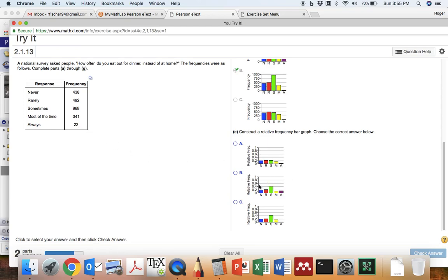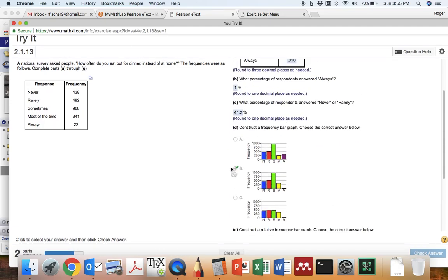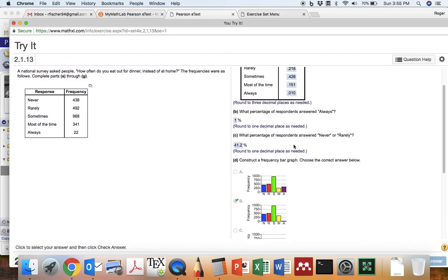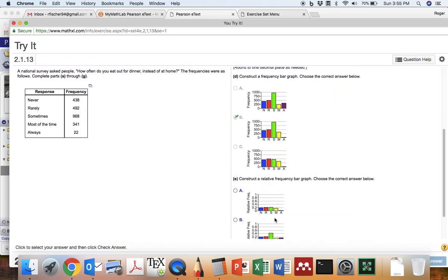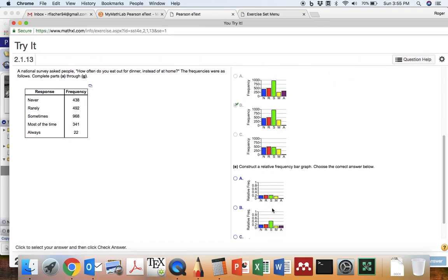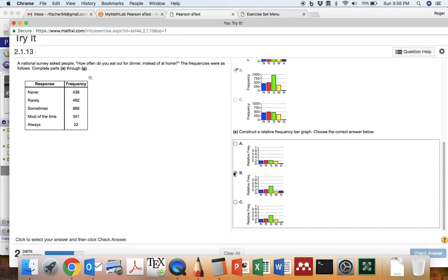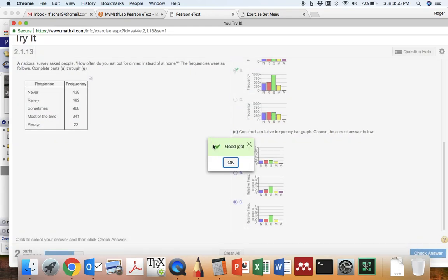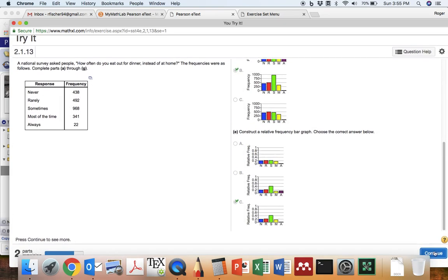It's definitely not A because the most frequent category was sometimes, which was about 42%. And if you look at this, sometimes is just barely over 20%. Oh, except nope, it can't be that one because the always is too large. Yeah, it's got to be this one. There we go. Continue.